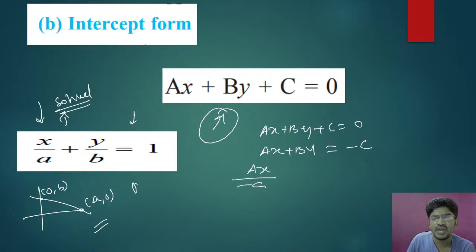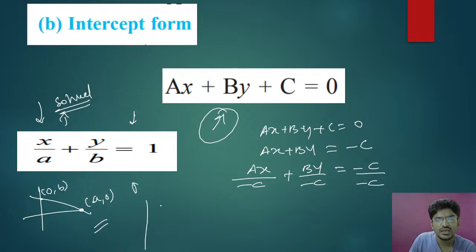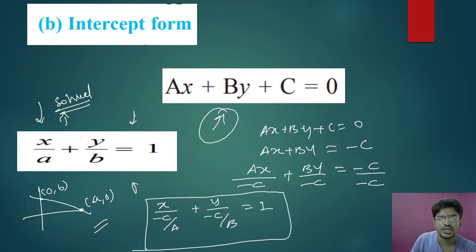Ax divided by minus c plus by divided by minus c equals minus c divided by minus c. So therefore you can get x divided by minus c by a plus y divided by minus c by b equal to 1. So this is very, very important. Using this equation, I am converting this to x by a plus y by b equal to 1.